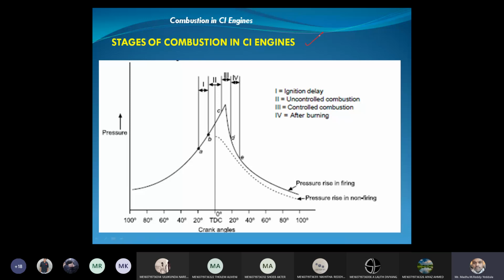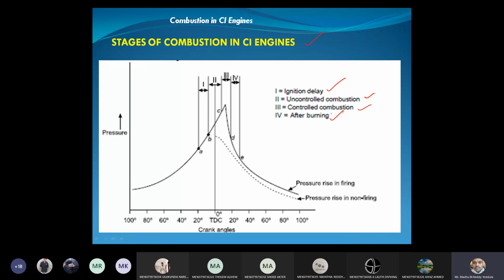Now, very important stages of combustion in CI engine. If you remember, in SI engine we have basically two stages: preparation phase and propagation phase. Preparation phase is the ignition delay. Propagation phase is the flame propagation and afterburning. Here we have one more stage extra. We have total 4 stages. Ignition delay and afterburning are the same, and in the propagation phase we have uncontrolled and controlled combustion. Total 4 stages in CI engine: ignition delay, uncontrolled combustion, controlled combustion, and afterburning.